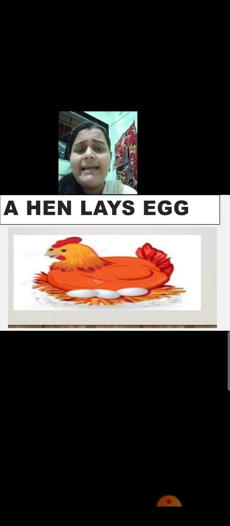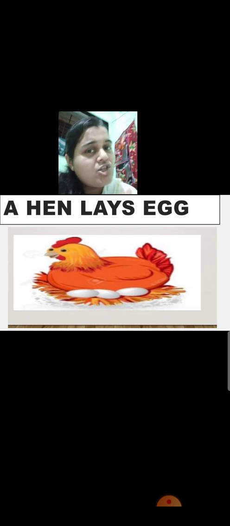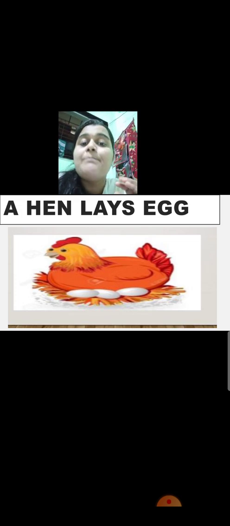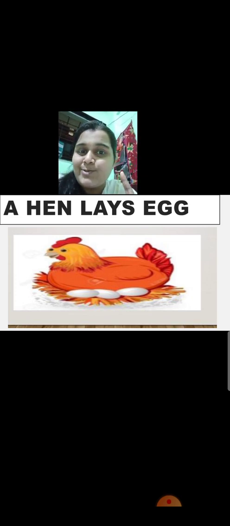It is not only one animal, that is hen, which lays egg. There are many animals apart from hen which lay eggs. Okay, there are snakes, there are ants, there are birds. So these are also examples of animals which lay eggs. But in detail we studied about a hen which lays egg. Some animals are small, for example ants. Their eggs are also very tiny. You cannot see them with your eyes, and we have not seen the eggs of ants anytime.